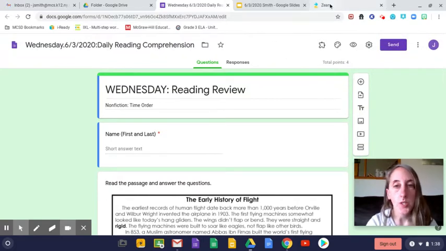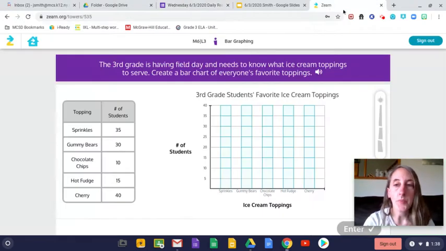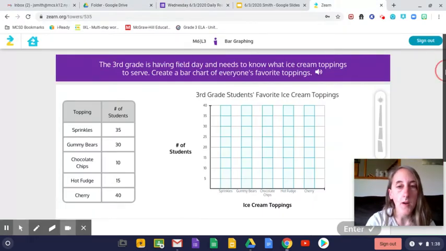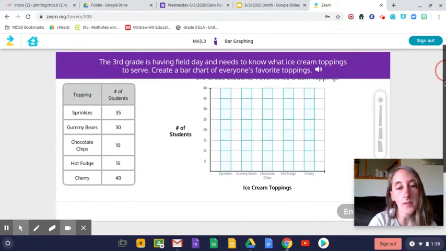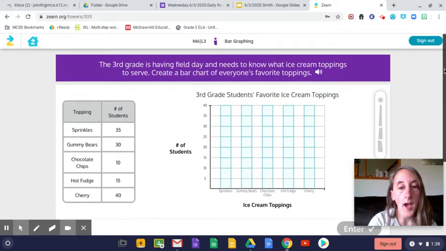So I'm going to take you into Zern. You're doing lesson 3 today. I've completed lesson 3, so here I am logged in. I'm on the Tower of Power. So here we go. It says the 3rd grade is having field day and needs to know what ice cream toppings to serve. Create a bar chart of everyone's favorite toppings. Now, there's a couple of things I want to tell you, okay? You have to pay attention to the key. The key is what tells you what each one represents. So in bar graphs, these numbers over here represent the number of students. So what it's showing you is that you're counting by fives, 5, 10. So each one of these boxes is worth 5.